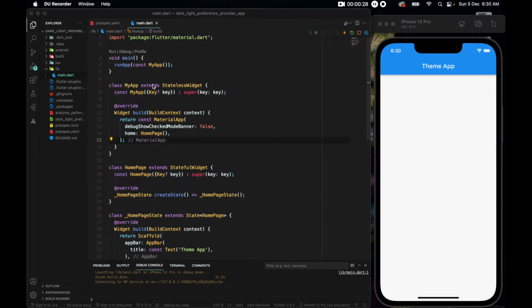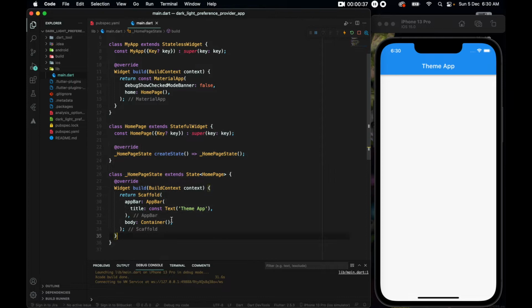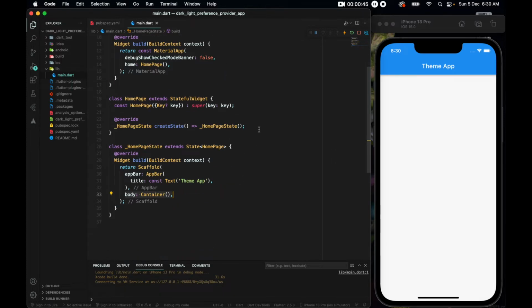If you see the code that I have written, we have one stateless widget that only has a home, and the home is a stateful widget which has a scaffold inside of which we have an app bar, a title, and a body that is empty. So let us start coding. Firstly, what I want is inside the center of this body a card inside of which we will have a switch tile. So let's remove this container and let's write.